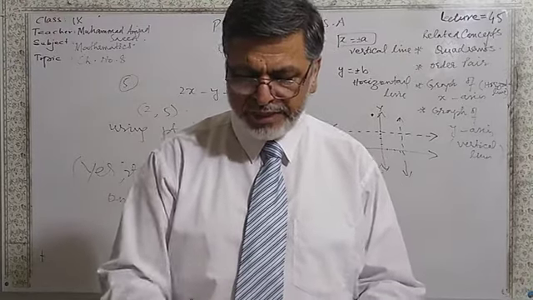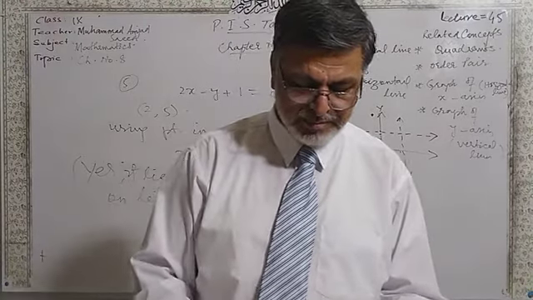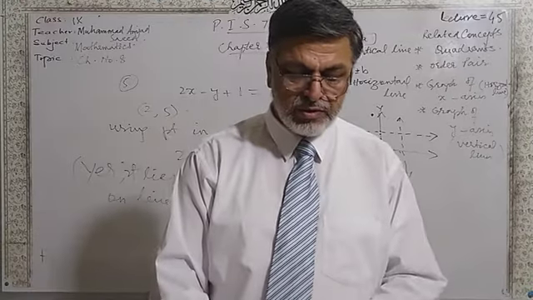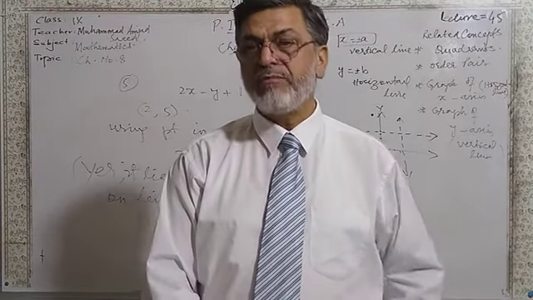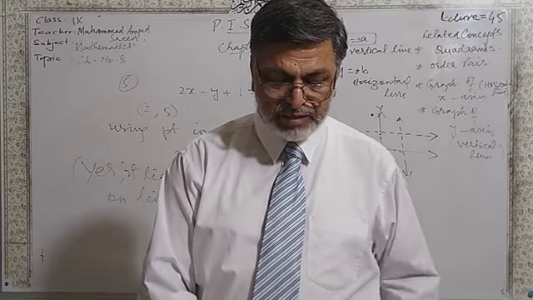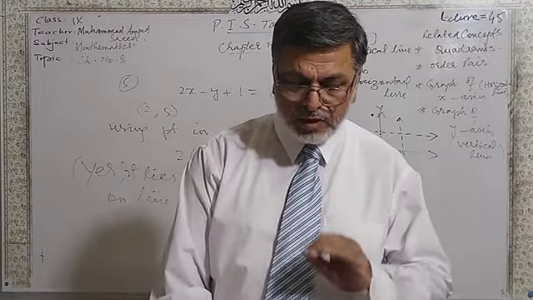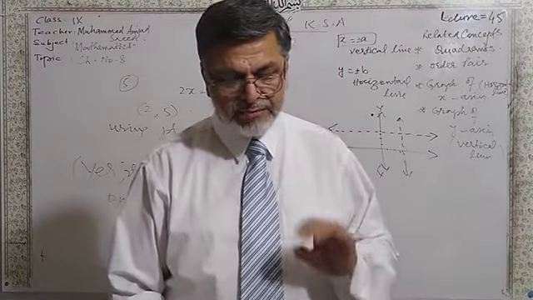Now we are moving to our exercise 8.2. In case of 8.2, we are given question number 3, parts 1, 2 and 3, and they are all of the same type.